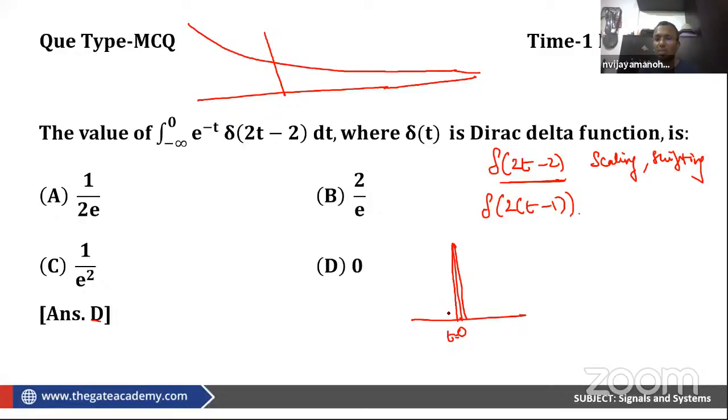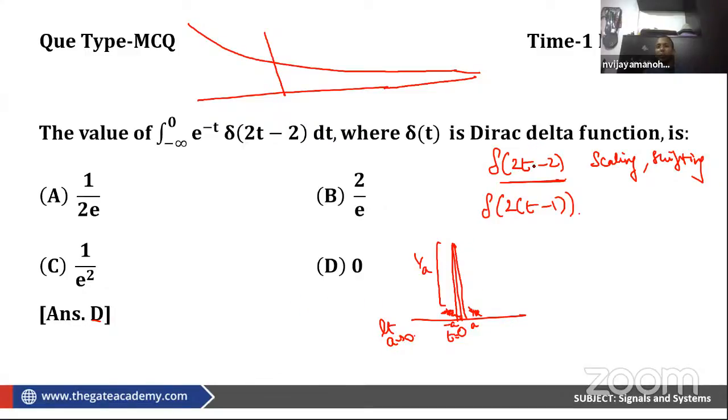It spans from minus a to a, and the value is 1 by a. That's how we get the Dirac delta function, with the limit a tends to 0. So it's like a small spike. Since a is so small, 1 by a will be a very large spike from minus a to a. So delta is an even signal. This is how the delta function looks.